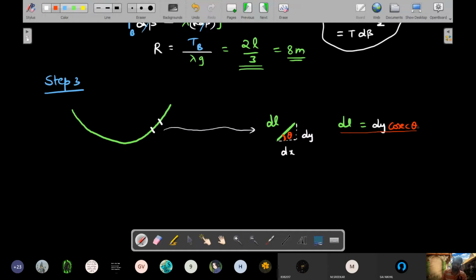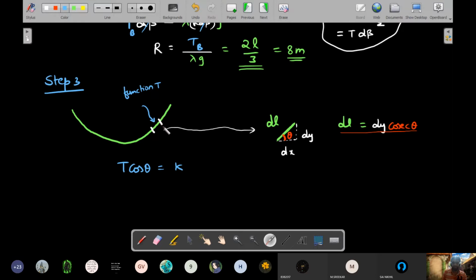Cosecant theta. Okay, so keep it aside. It will be useful. Also, the value of the tension inside this rope would be a function, right? Because tension would keep varying inside that. So that function T is such that T cos theta is equal to some K. How did I write this? This is from the previous problem.